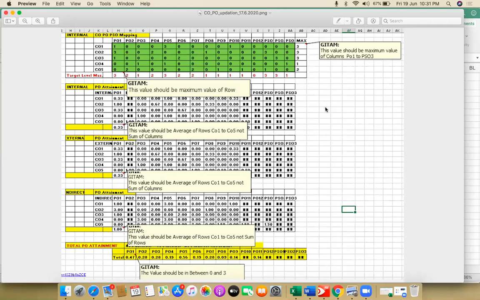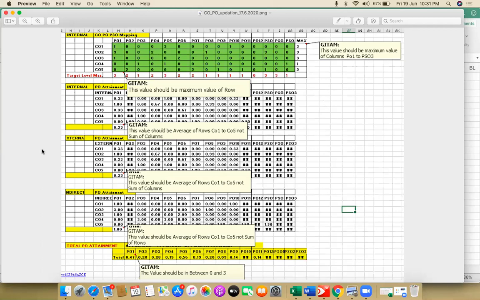To do the corrections in the CO-PO mapping, this is the new format sent by the IQAC cell. The old version of the CO-PO attainment had a PO attainment of more than 3, but as per the NBA format it should not be more than 3. That's why this is a new format sent by the IQAC cell.